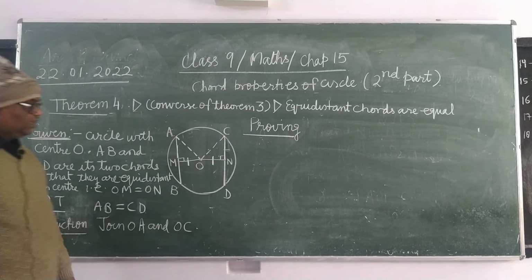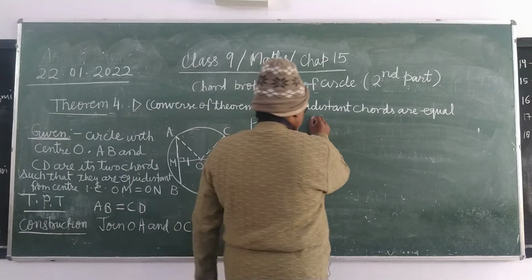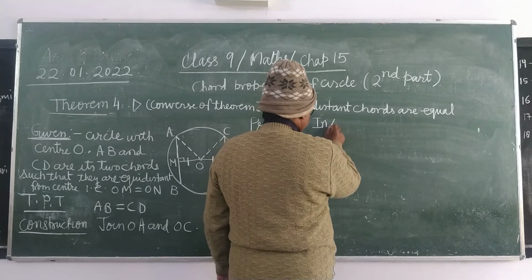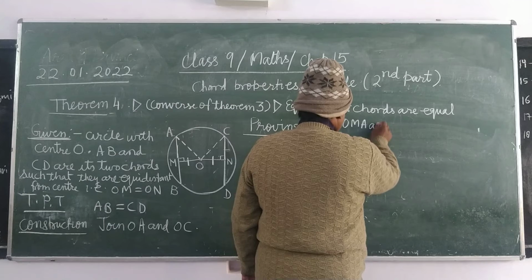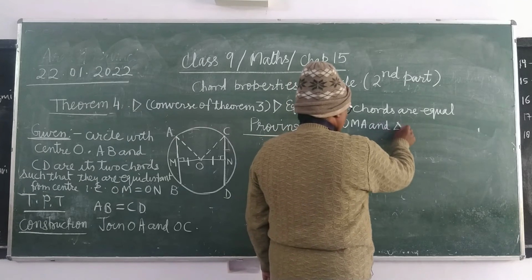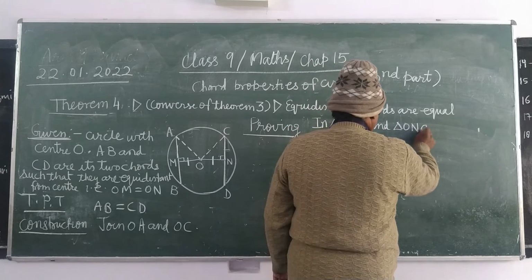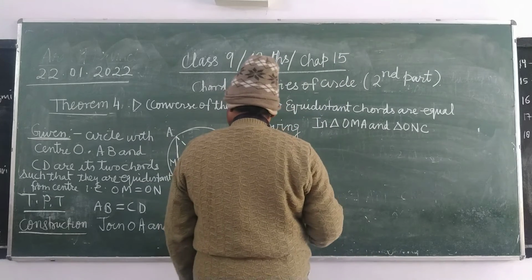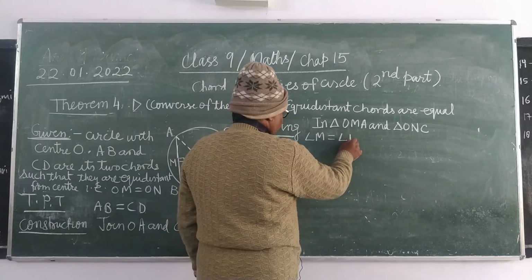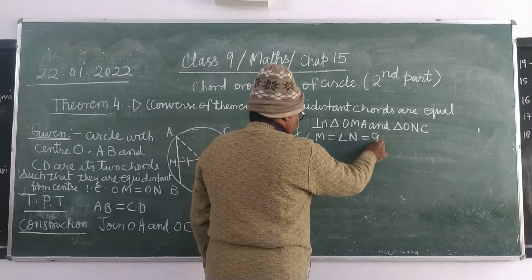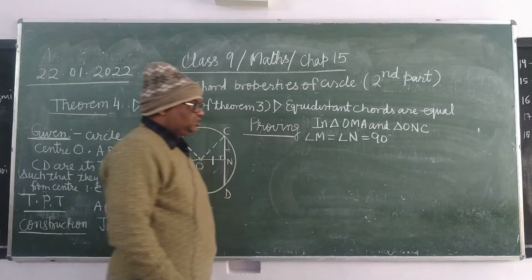So now I am writing this. In triangle OMA and triangle ONC, angle M equals angle N, 90 degrees. It's clear?